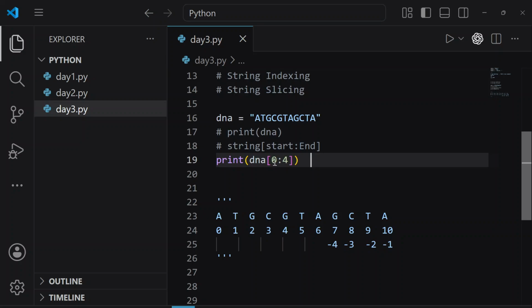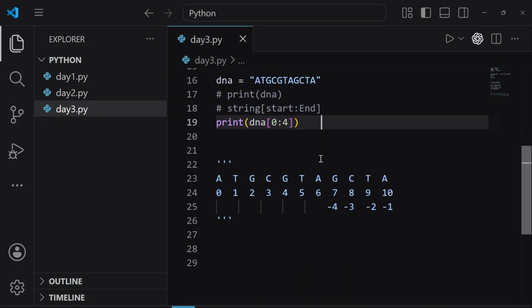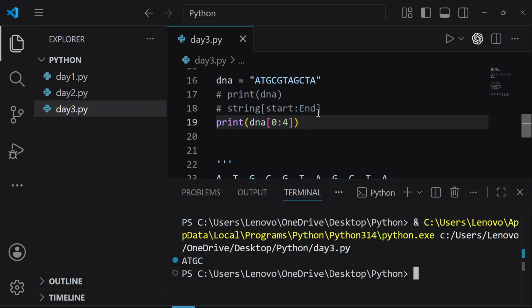The starting number is included, but the ending number is excluded, meaning it is not included. So let's run this program and see the output. Just focus here: I wanted to print from A till G, which means we should see A, T, G, C, G. But we are going to see something different. Let's run it.